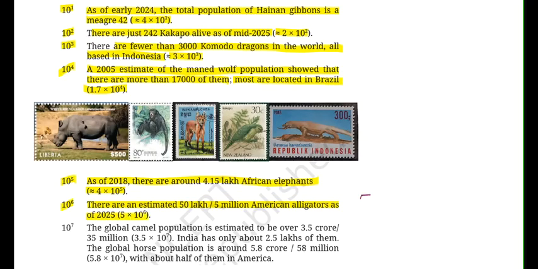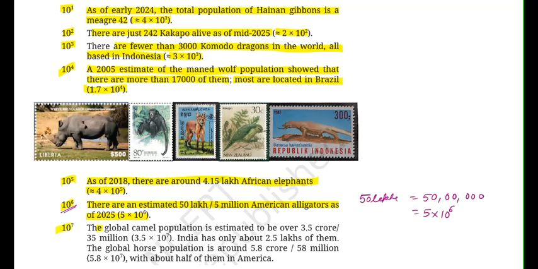So let us see this example. 50 lakhs is stated. How will you write 50 lakhs? 50 accompanied with 5 zeros. So 1, 2, 3, 4, 5. Now what can I do with this? Can I write 5 into 10 to the power of 1, 2, 3, 4, 5, 6? There are 6 zeros. So we can write 5 into 10 to the power of 6. So what we are showing here is where we can use 10 to the power of 6. Now 10 to the power of 7.